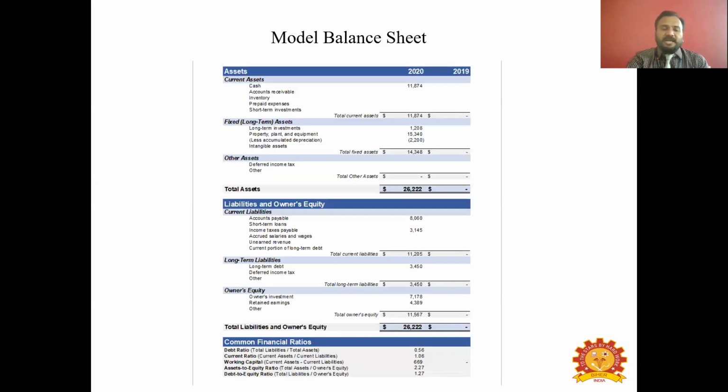And this is just a model balance sheet. As I told you, there are only 3 components. One is assets, second one is liabilities, and third one is equity. Equity is the other name given for the net worth of the farmer. So net worth can be otherwise called equity. That is the remaining cash after paying all the liabilities. You have the value of assets, you have the value of liabilities, and if you pay all the liabilities to others, what you have in rest, what is remaining in the farmer's hands, that is called equity.